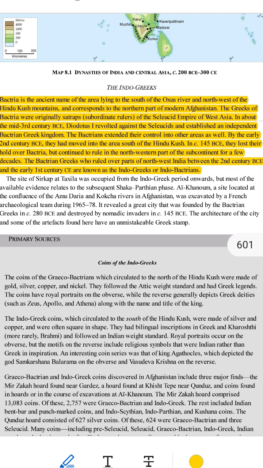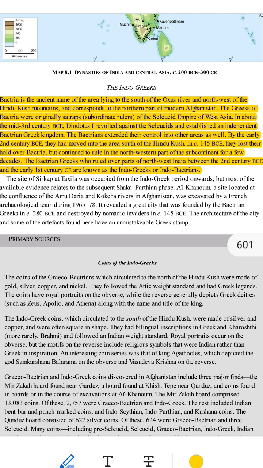What happened next? Around the mid-3rd century BCE, a governor named Diodotus I didn't want to take orders from the Seleucid Empire anymore. He rebelled and made Bactria an independent kingdom. This new kingdom was ruled by Greeks, so it became known as the Bactrian Greek Kingdom.